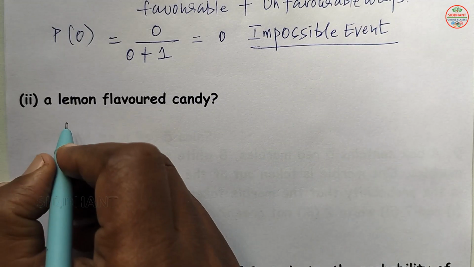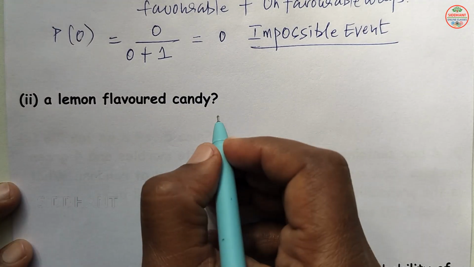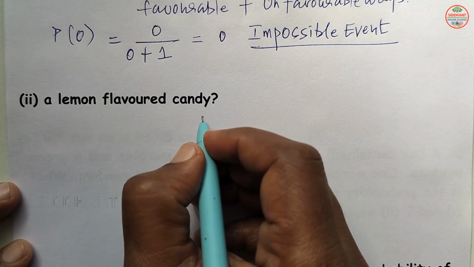Now second, a lemon flavored candy: what is the probability of getting a lemon flavored candy here?